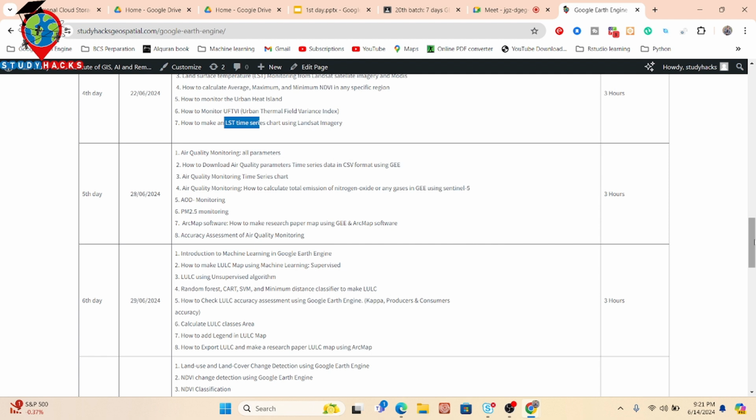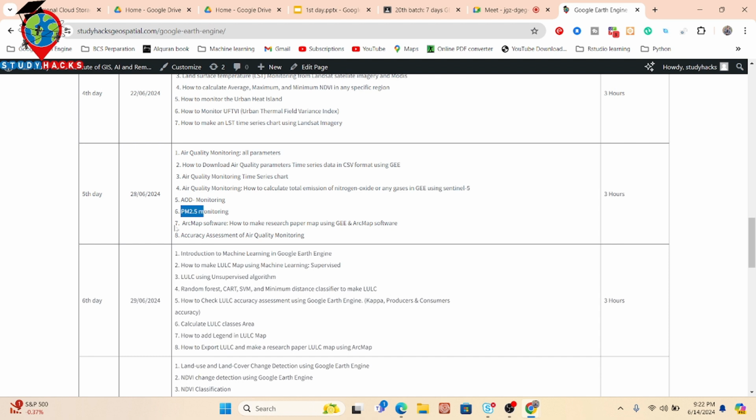We also discuss how to download the air quality parameters time series data in CSV format, and how to create the air quality time series chart for temporal analysis, and how to calculate the total emission of any specific gases in Google Earth Engine. We talk about aerosol optical depth monitoring, mainly AOD. It's one kind of dust, aerosol optical depth. We try to discuss that and talk about PM 2.5.